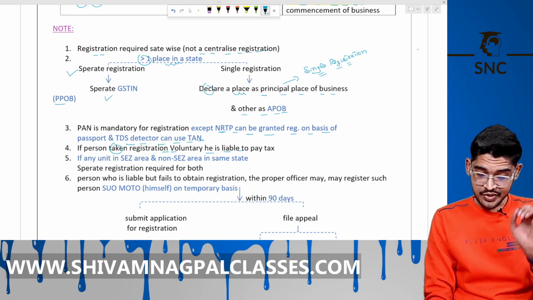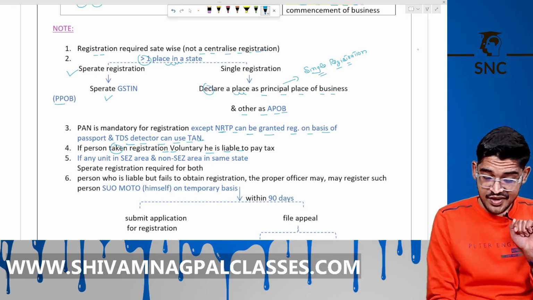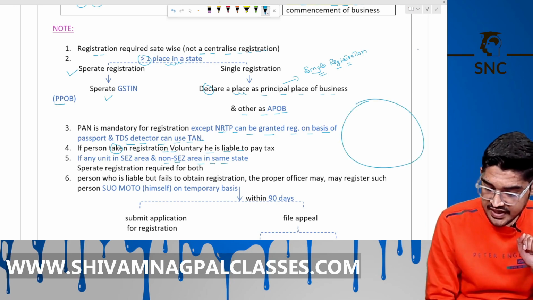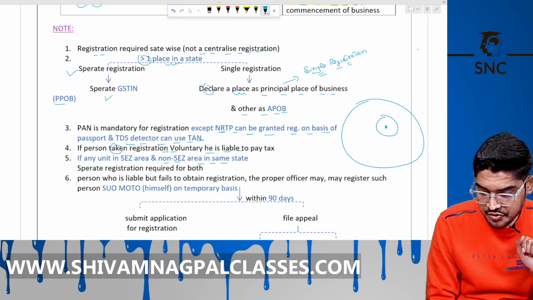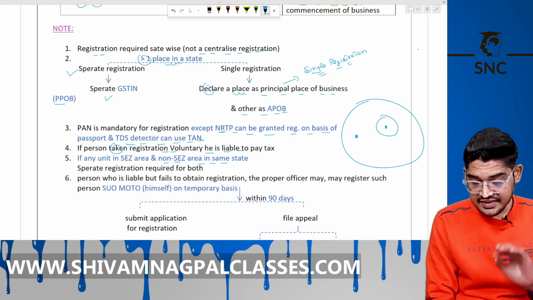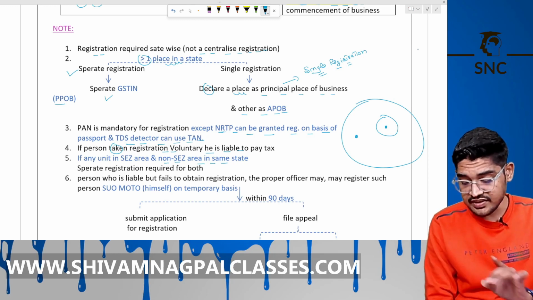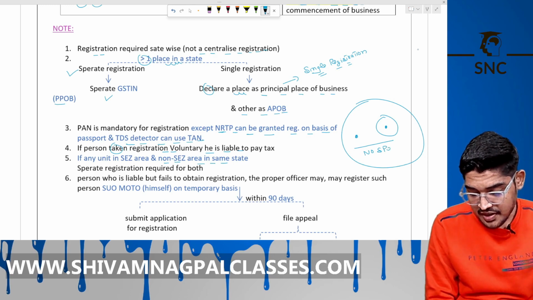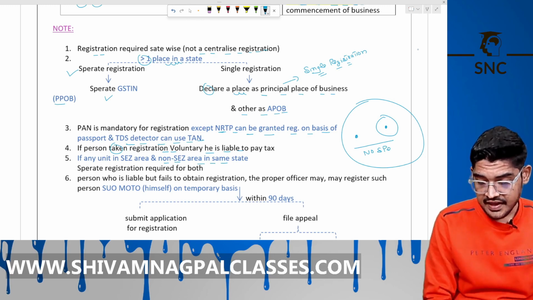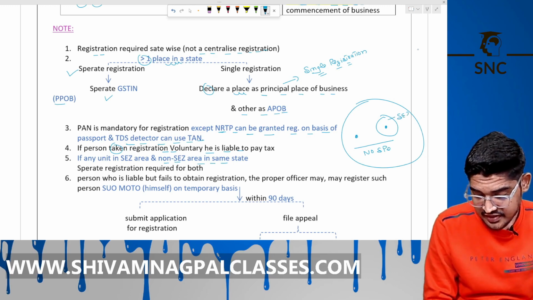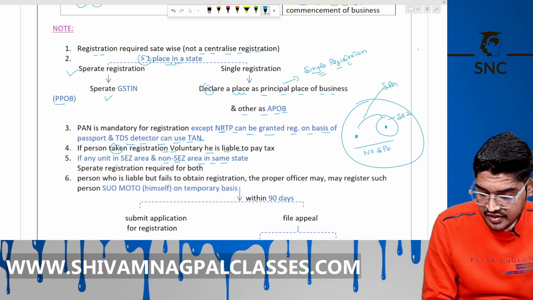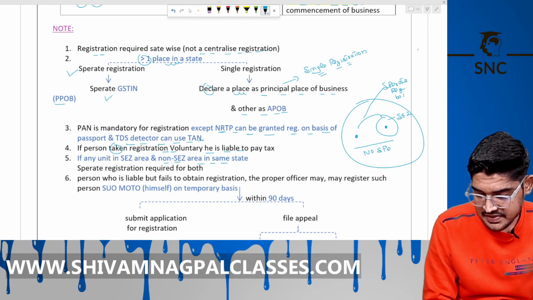If there is a unit in an SEZ area and a unit in a non-SEZ area in the same state, there is no requirement for separate registration because both are in the same state. But if one unit is in an SEZ, then they have to take separate registration for both the places compulsorily.